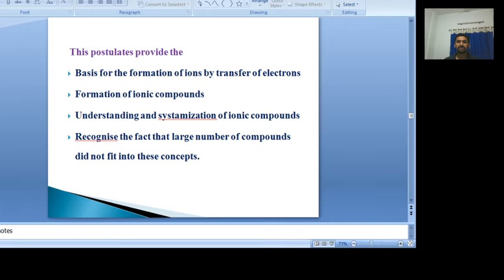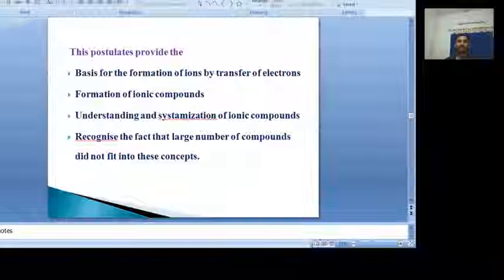One more important fact is that it was recognized that most of the compounds did not fit into these concepts. Whatever the transfer of electrons from one atom to another atom results in the formation of a bond between the two ions, but such a concept may not be possible in all the cases.